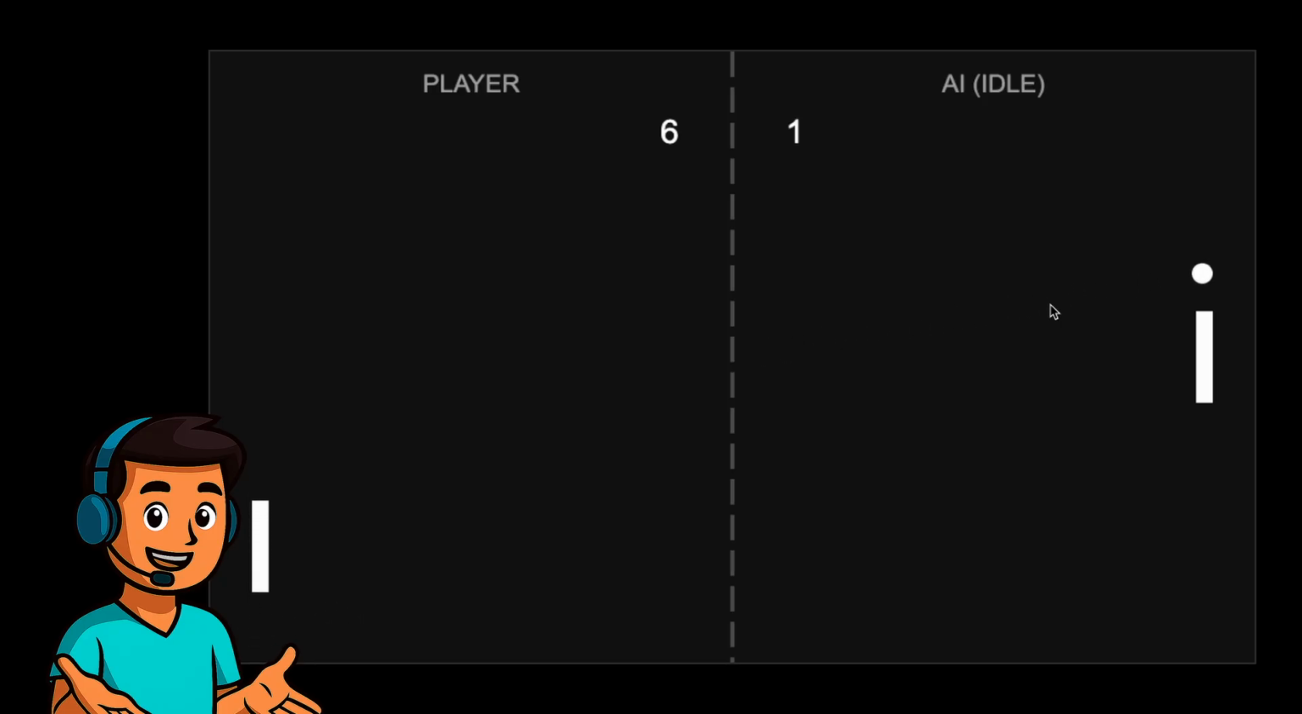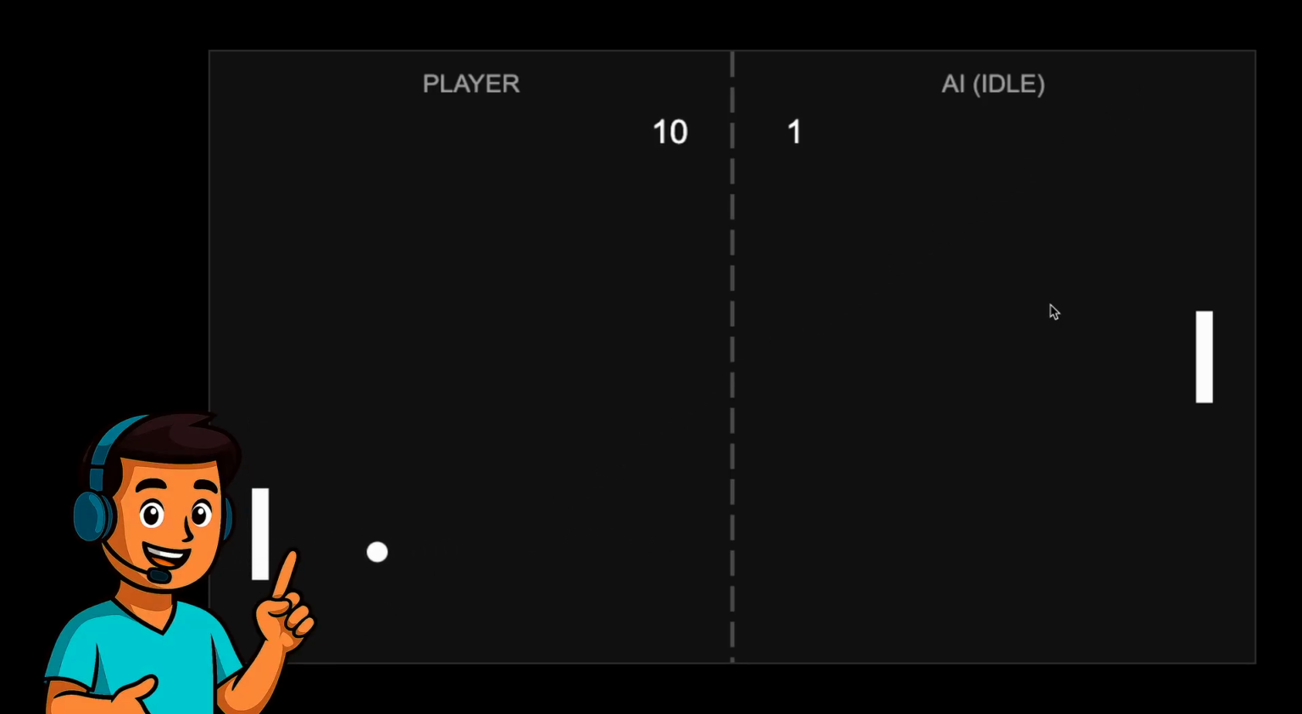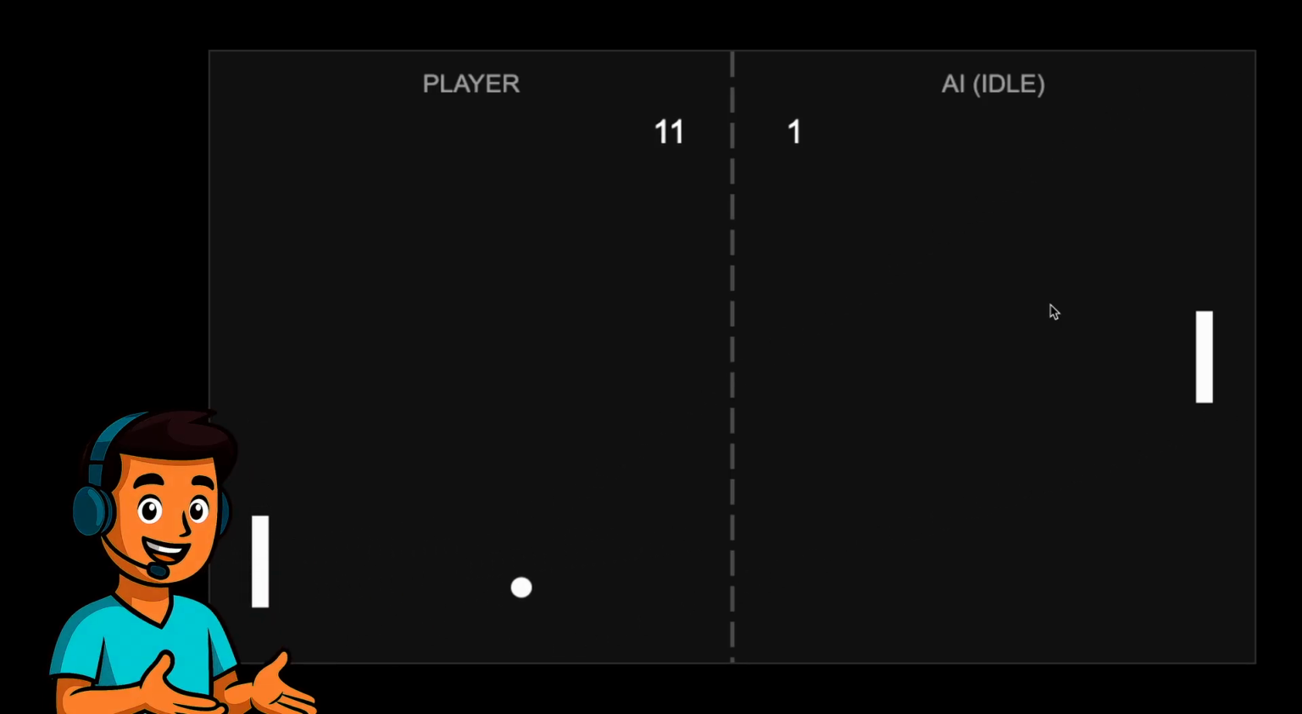To spice things up, I added a feature where if you hit the ball near the edge of the paddle, it adds a bit of acceleration to the ball. I believe this will allow for more interesting gameplay and AI strategies. But enough talking, let's meet the contestants.